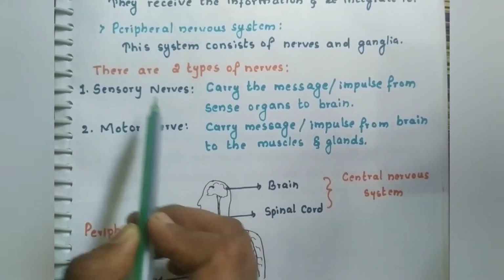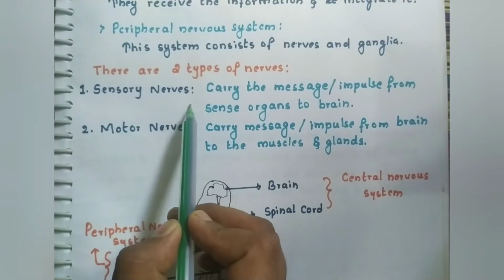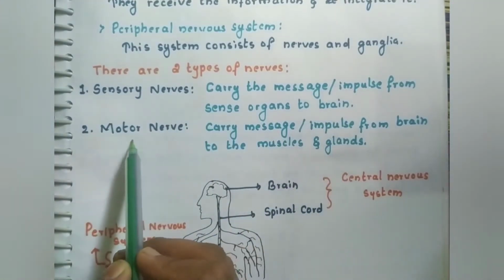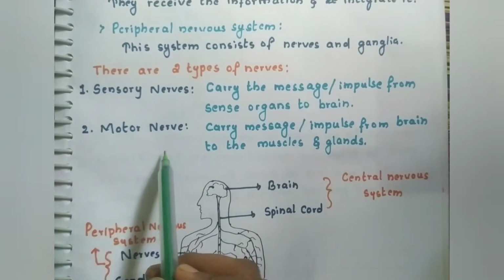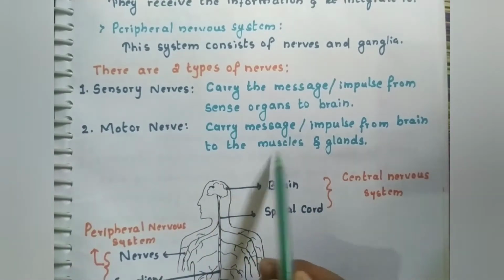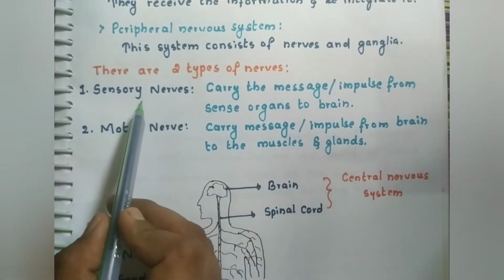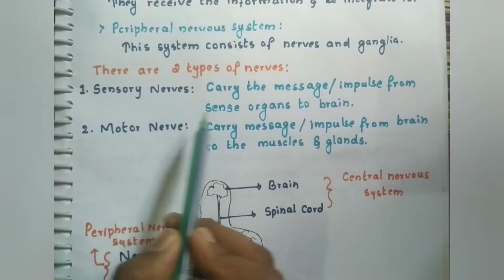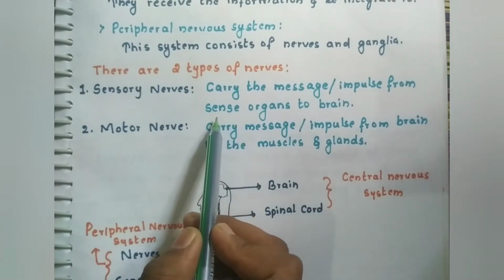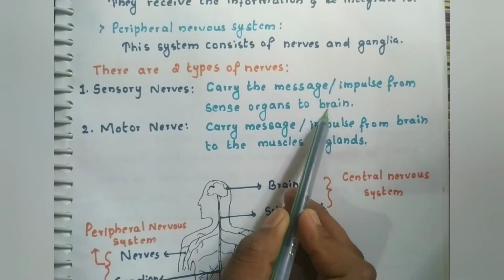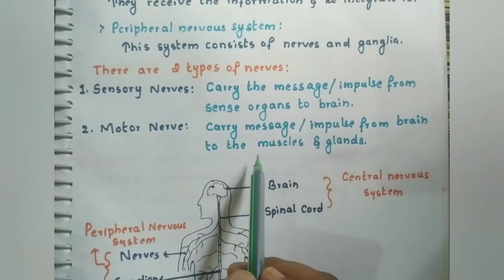Sensory nerves carry the sense message from the sense organs to the brain, whereas motor nerves carry the message given by the brain to the muscles or the glands. I want to give an example here also. When you touch something hot or cold, the sense organ which senses the hotness and the coldness is the skin. Skin carries the message to the brain, and in return you will move your hand.